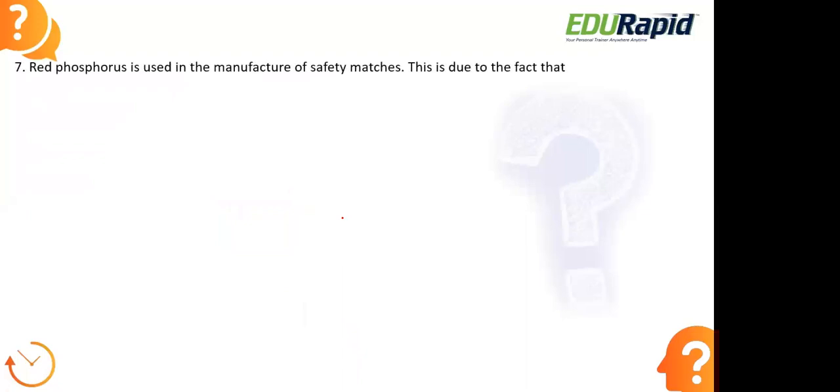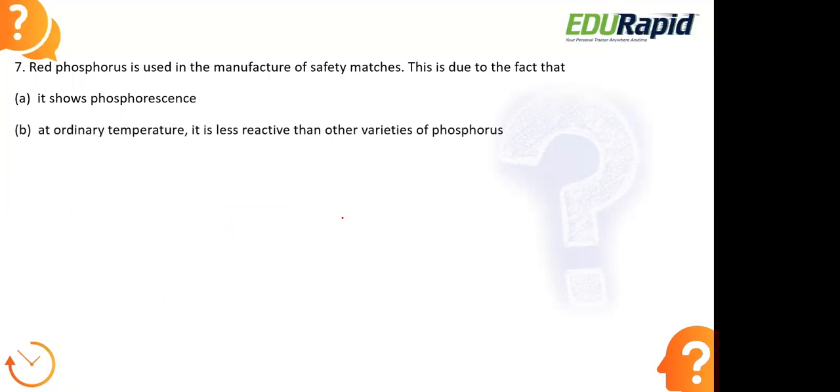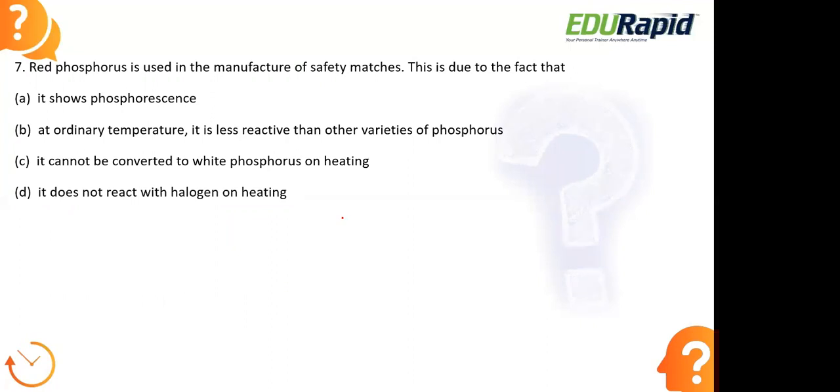Moving to the next question. Red phosphorus is used in the manufacturing of safety matches. This is due to the fact that it shows phosphorescence. At ordinary temperature, it is less reactive than other varieties of phosphorus. It cannot be converted into white phosphorus on heating. It does not react with halogen on heating.